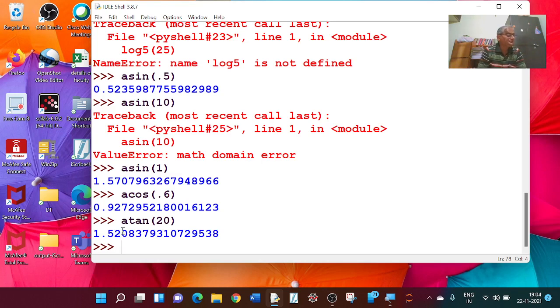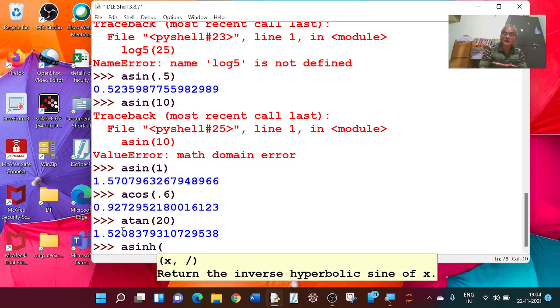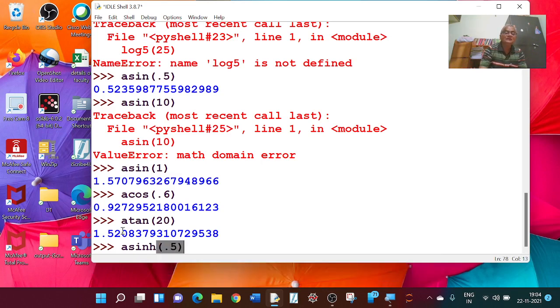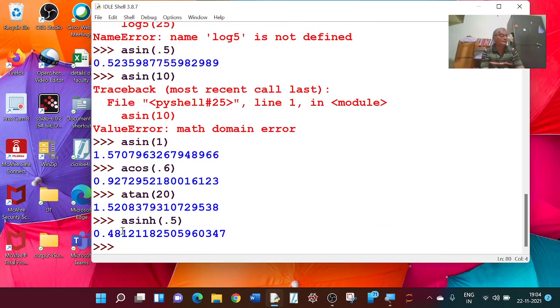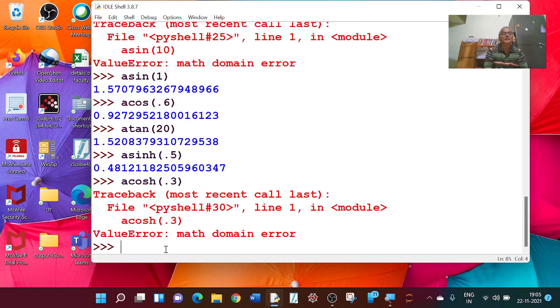And then the inverse hyperbolic sine, asinh of say 0.5, its value is 0.48 something. Similarly, the inverse hyperbolic cosine, acosh of say 0.3, is a math domain error.